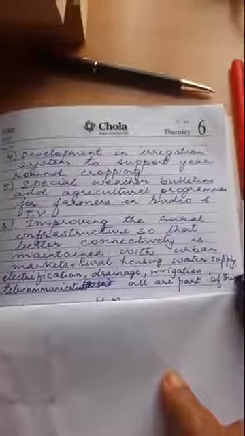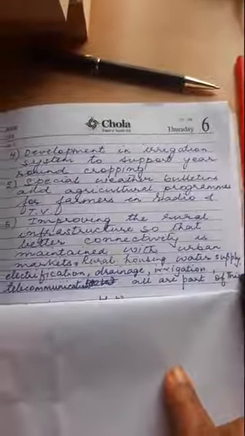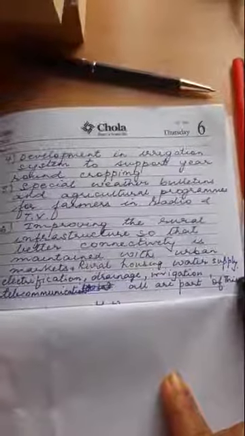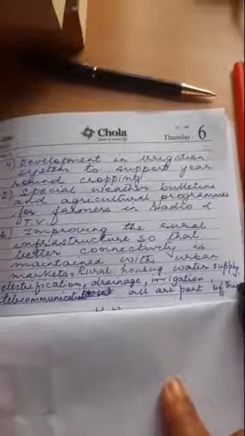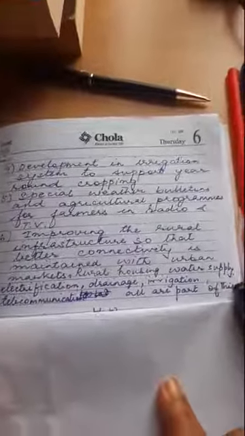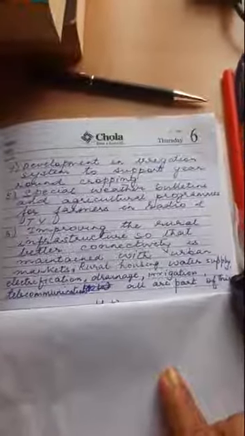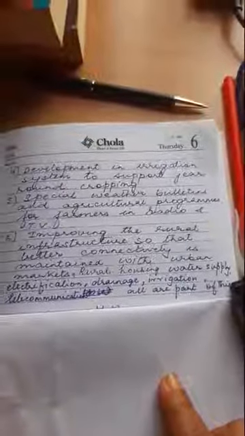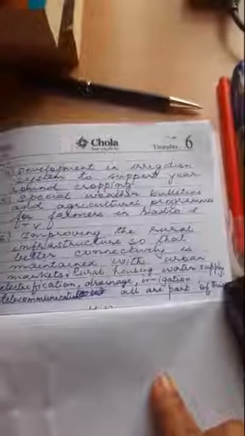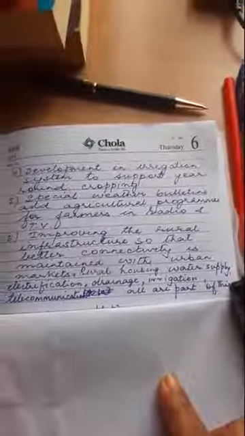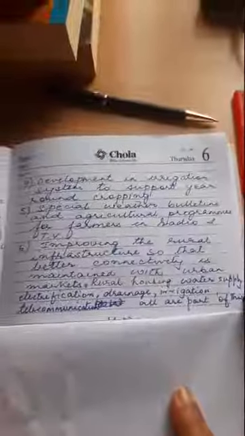Sixth point, improving the rural infrastructure so that better connectivity is maintained with urban markets; rural housing, water supply, electrification, drainage, irrigation, telecommunication, all are part of this rural infrastructure. So children, these are the main points of technical reforms. Please take it down and complete your map work.